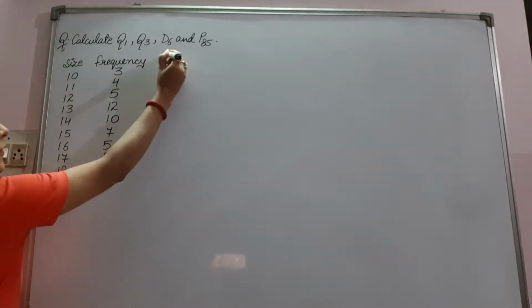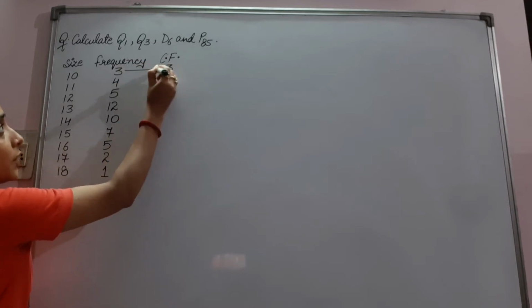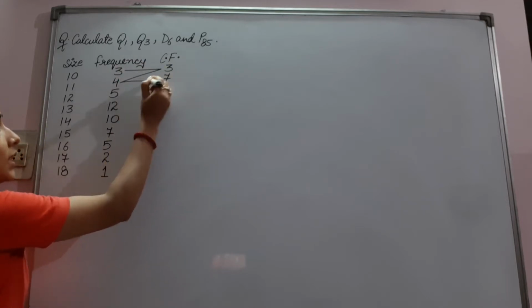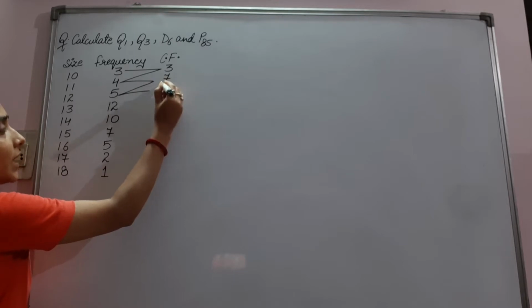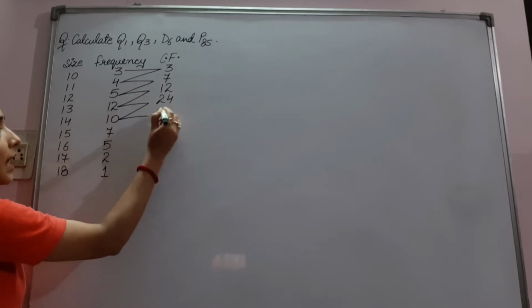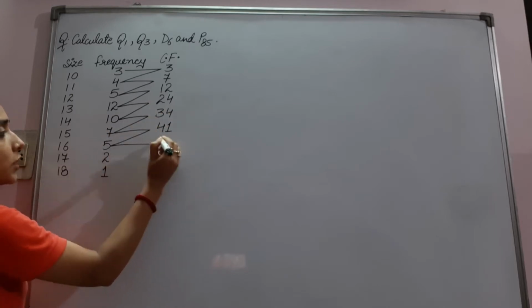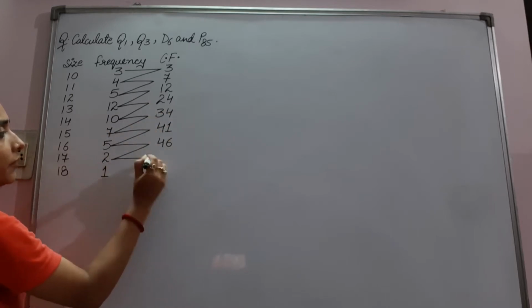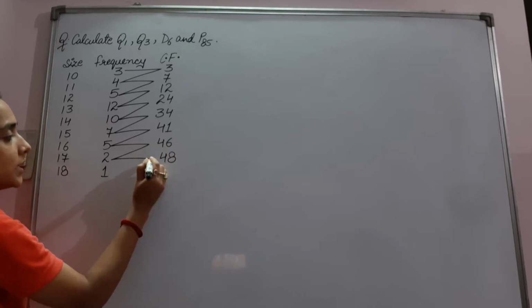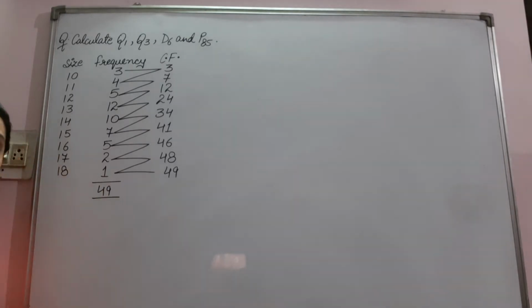First of all calculate cumulative frequency. 3 plus 4, 7 plus 5, 12 plus 12, 24 plus 10, 34 plus 7, 41 plus 5, then 48, and this is your 49.